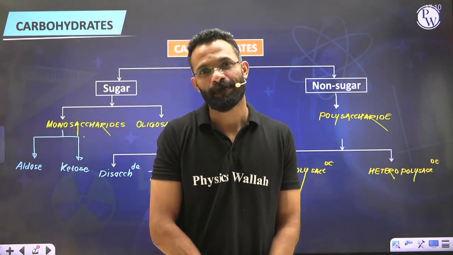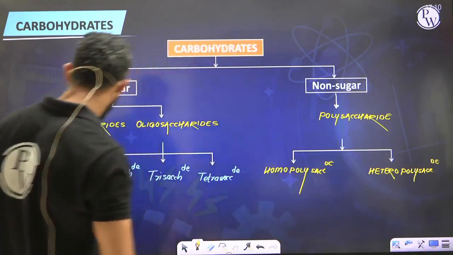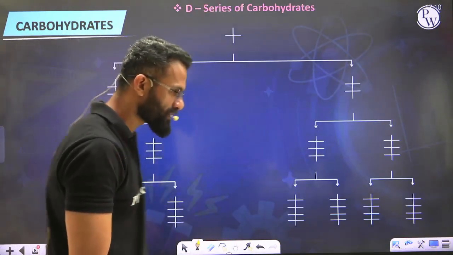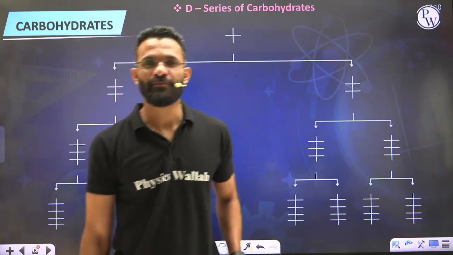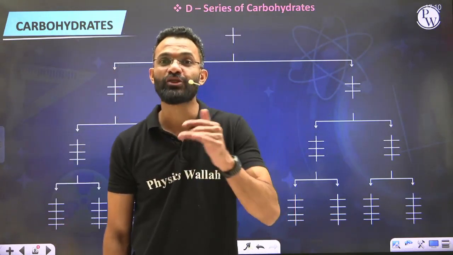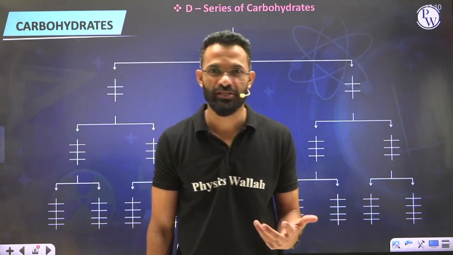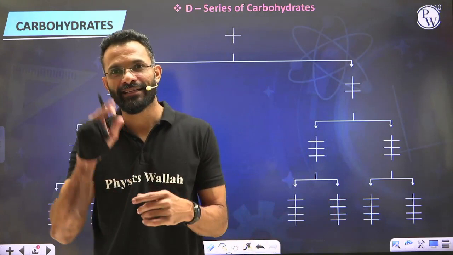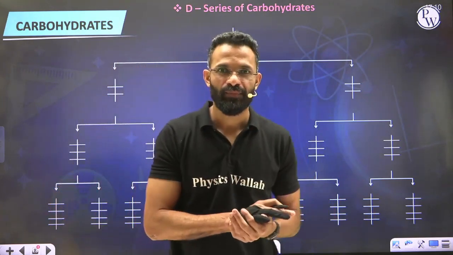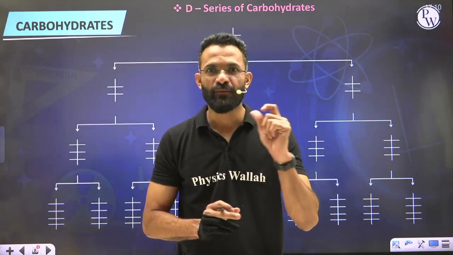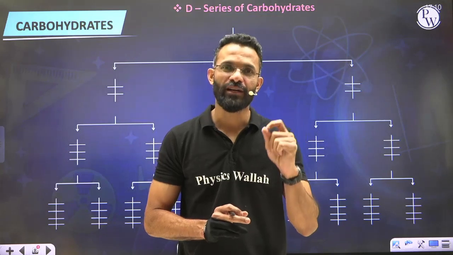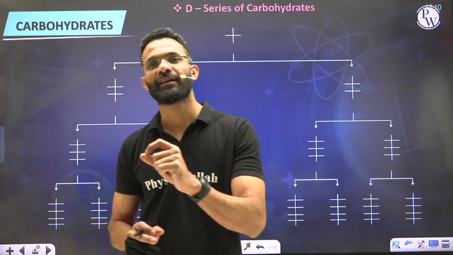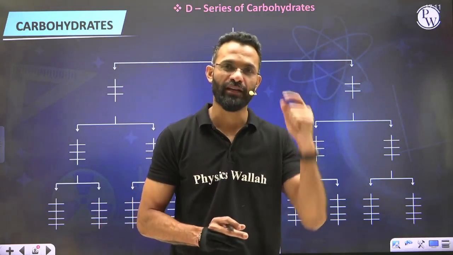Alright everyone, great. So that was all about classification of carbohydrates. And now we are going to discuss a family of D sugars. Family of D sugars meaning what? Look, a few minutes back we discussed what exactly the term DL stands for. When it comes to small d and small l, it is the optical rotation, that is, whether it is a dextrorotatory compound or a levorotatory compound.